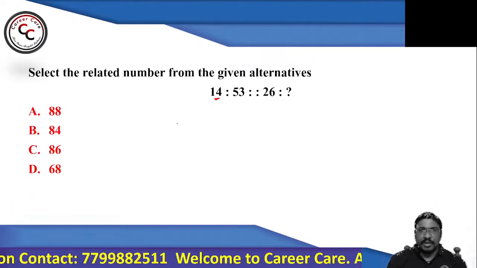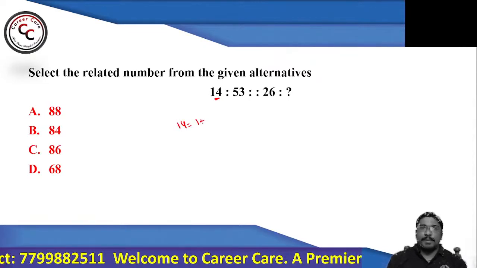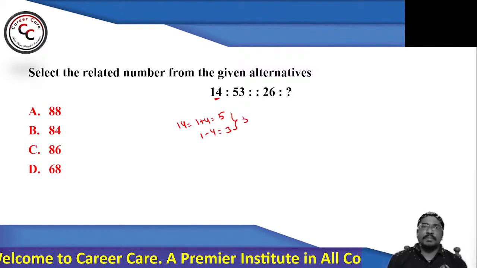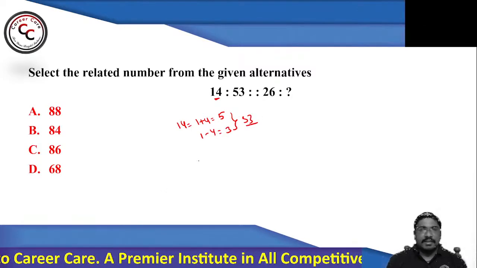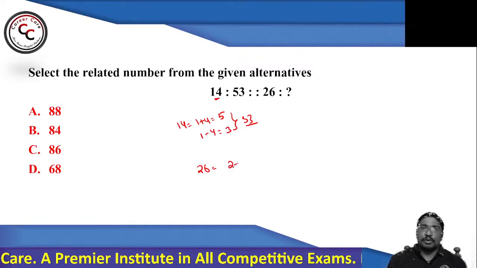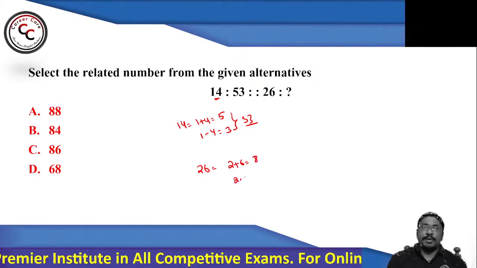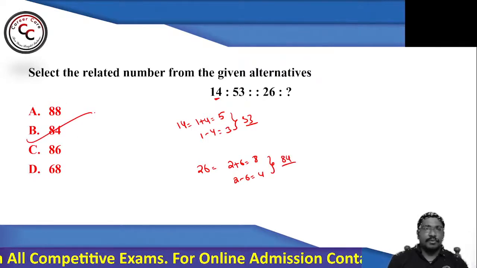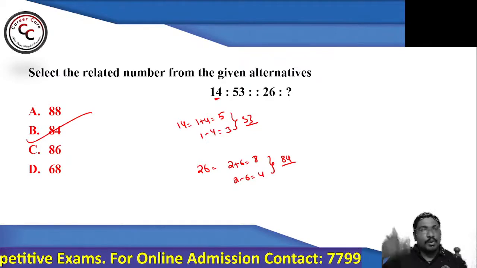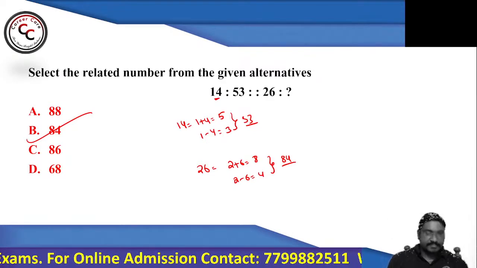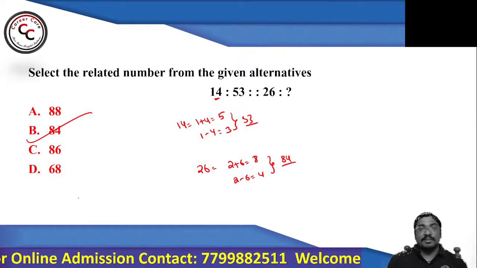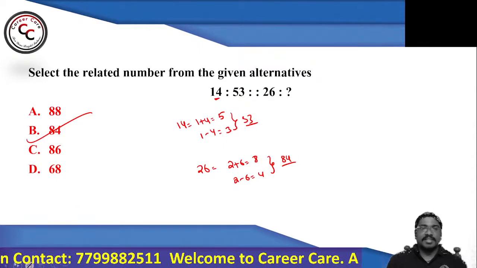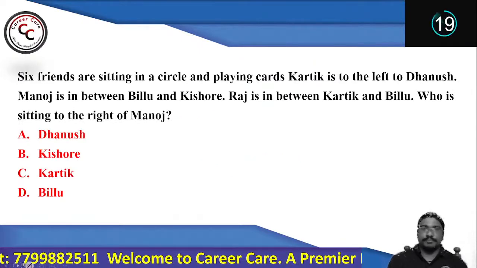In 14, 1 plus 4 is 5 and 4 minus 1 is 3, which gives the number 53. Similarly, 26: 2 plus 6 is 8 and the difference of 2 and 6 is 4. So you can simply call it 84. That means you can go with option number B, 84. Right? So as I said, this is also one of the very important models in today's session. The logic can be based on this particular pattern too.